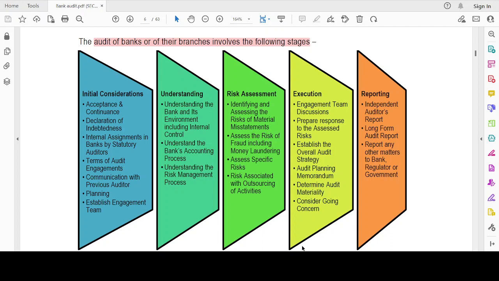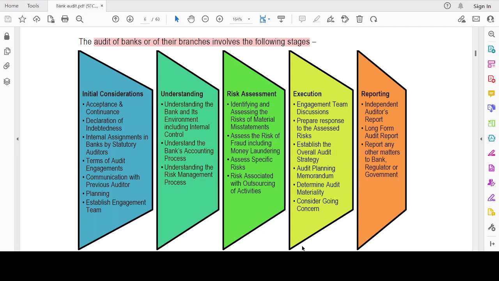Now we have to understand the bank and its environment, including the internal controls. Understanding the accounting process. Understanding the risk management process. What are the 3 things I have to understand? I have to understand the bank, its environment, including the internal control, its accounting process, and its risk management process.